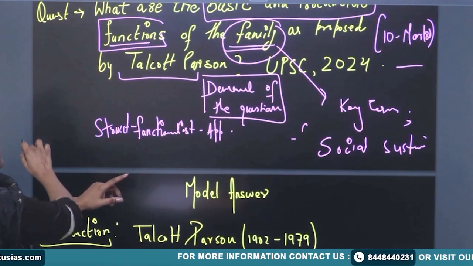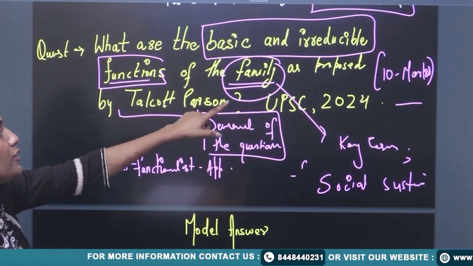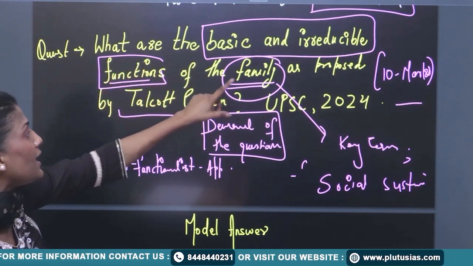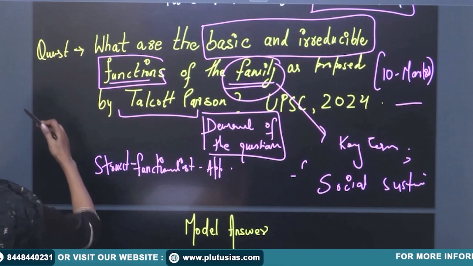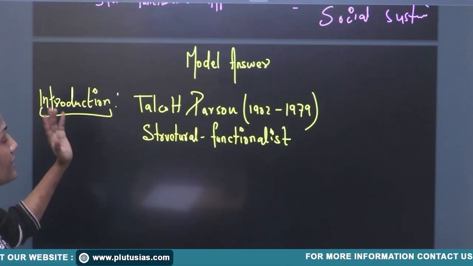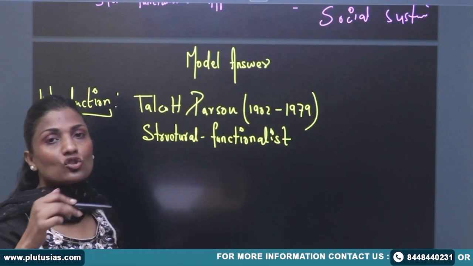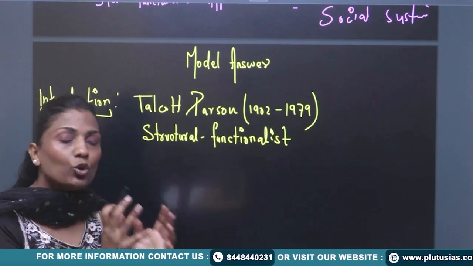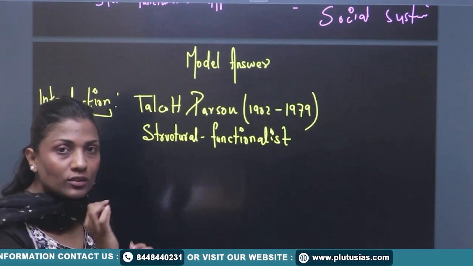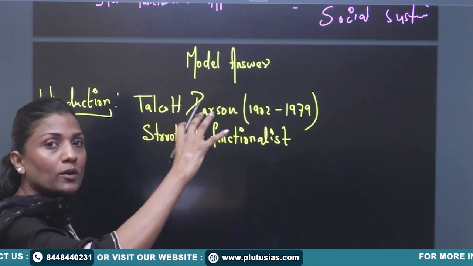So, what are the basic and irreducible functions of the family as proposed by Talcott Parsons? So, we will say Talcott Parsons, structural functionalists, have argued. Okay, so this is my basic line to introduce my question.